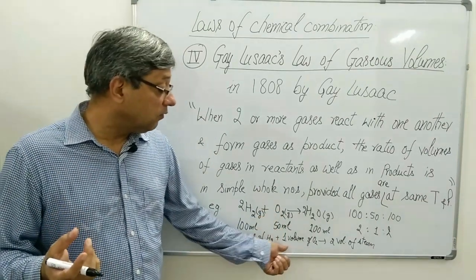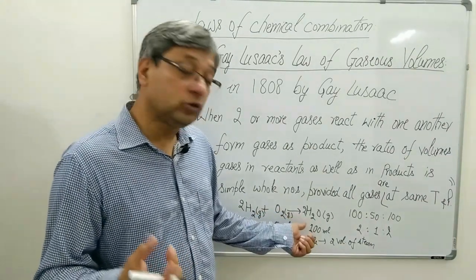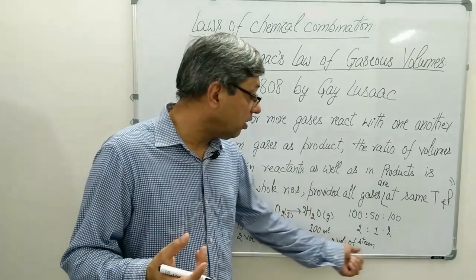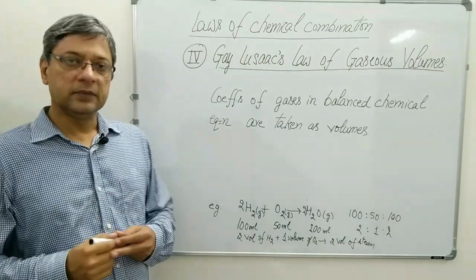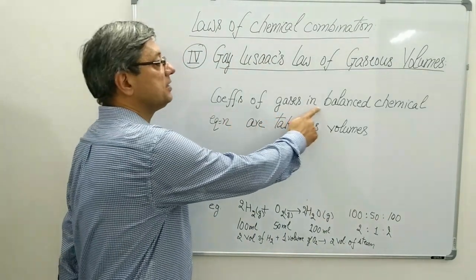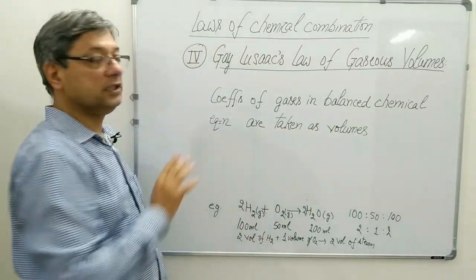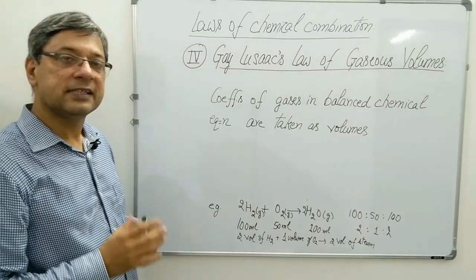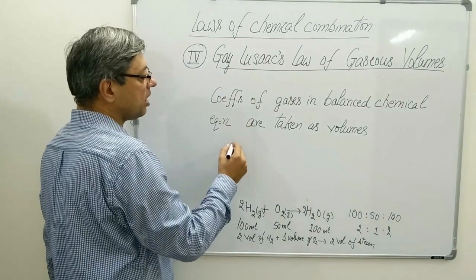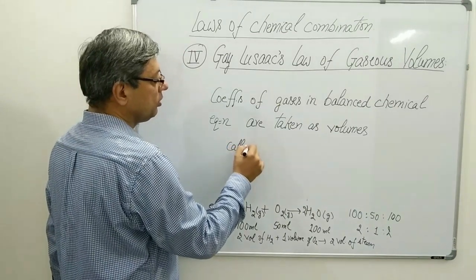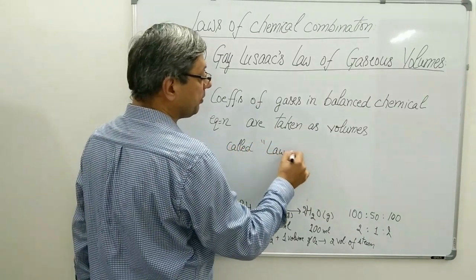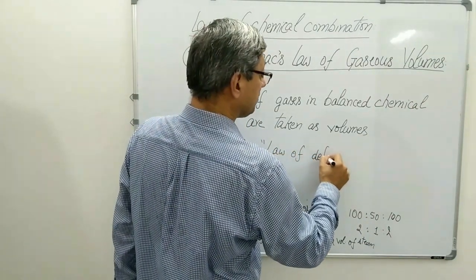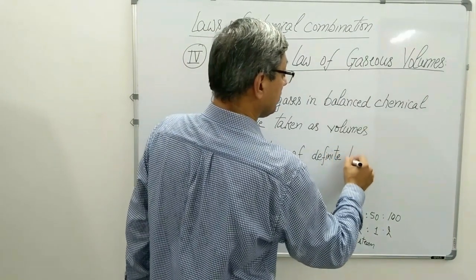Coefficient is 1, so 1 volume of O2. 2 is the coefficient of water, so 2 volumes of steam. Let me write it. Therefore, the coefficients of gases in balanced chemical equation are taken as volumes. Due to this representation, this law is also called law of definite proportions by volume.